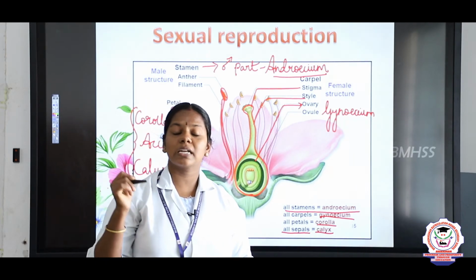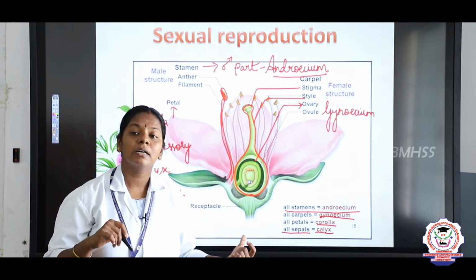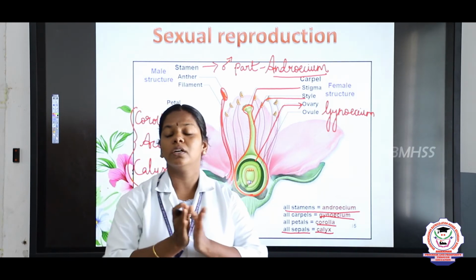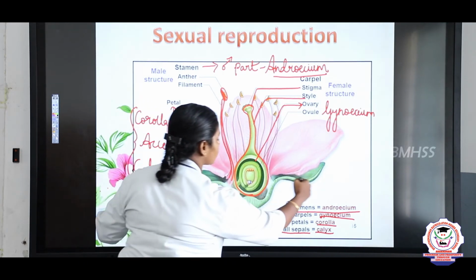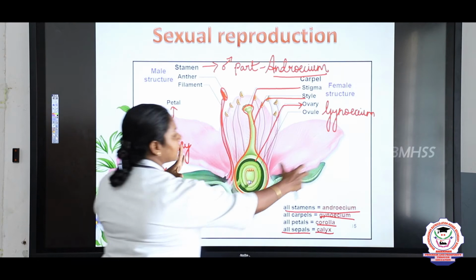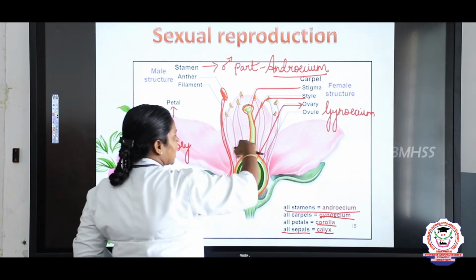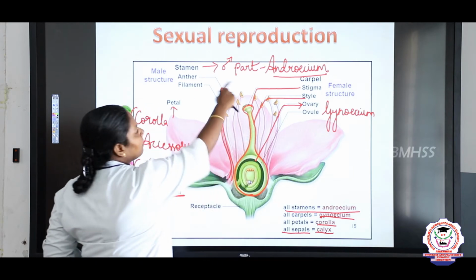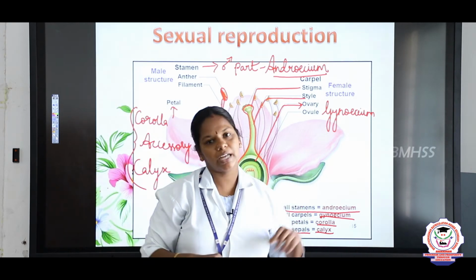And Arun, just answer my question. All carpels fused to form a gynoecium. Yes, very good. Gynoecium is the answer. So, children, all sepals fused to form a calyx. All petals fused to form a corolla. And all the stamens fused together to form the androecium, and the carpels form the gynoecium.